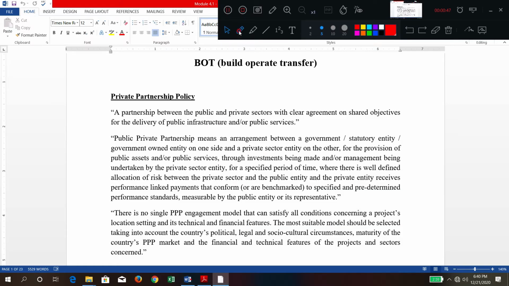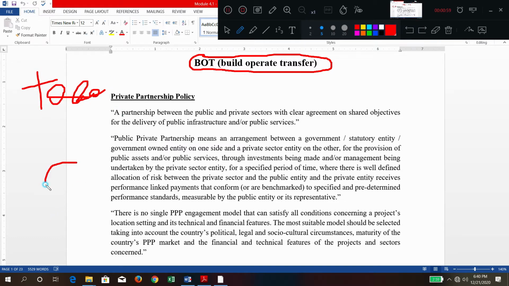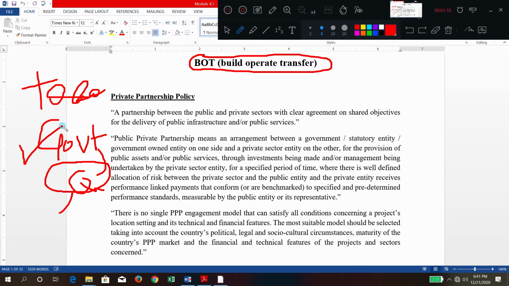To explain what BOT is, the long form is build, operate, and transfer. In the previous modules, we have seen traditional contracts. In traditional contracts, there is some project which should be executed. Generally, the owner will be a government or some other body. A contractor or service provider will come, execute, take the payment and move ahead. So this is a traditional type of contract. Here, ownership always resides with the government only. The contractor is just providing the service.